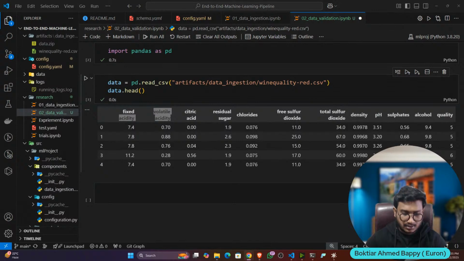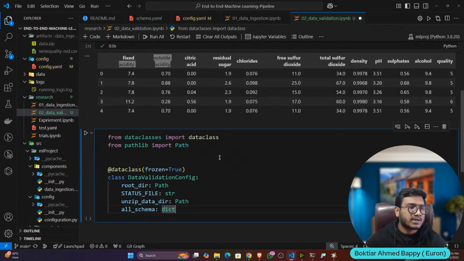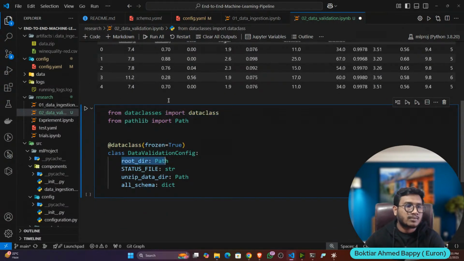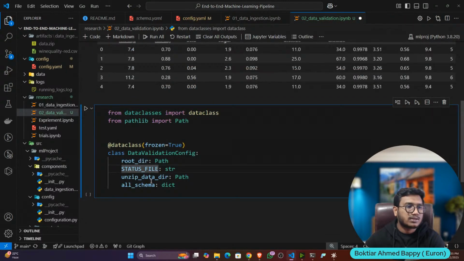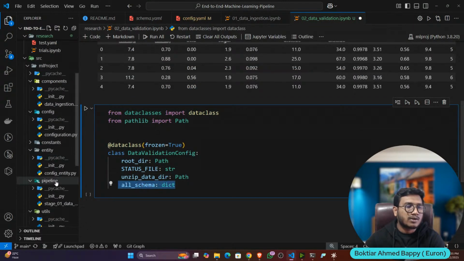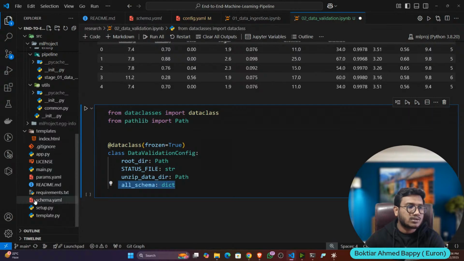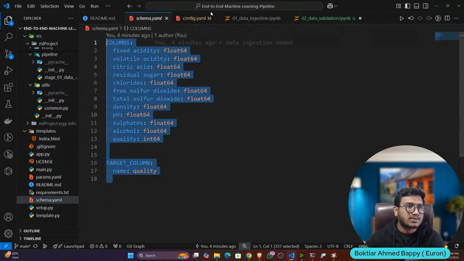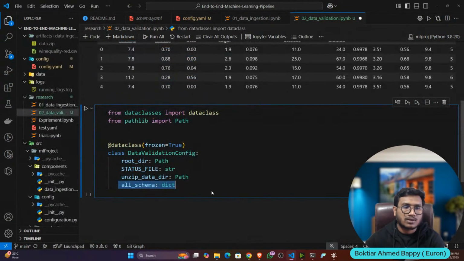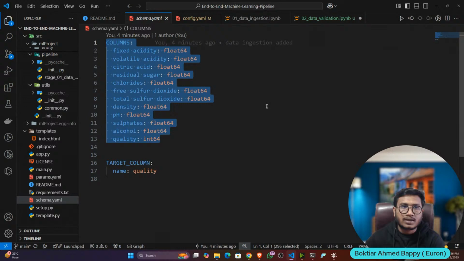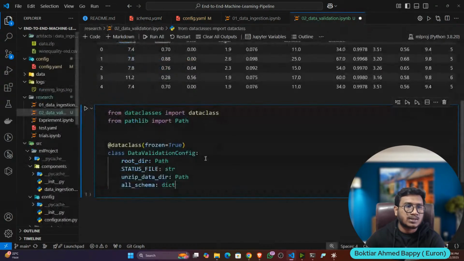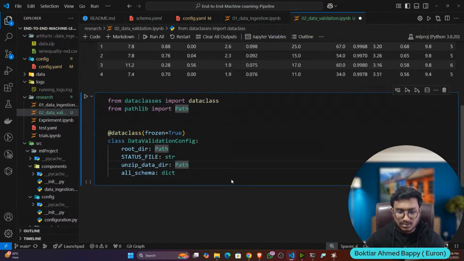So let's define the entity. Again, I've written a data class. Inside that, I'm defining these variables: root directory, status file, unzip, and all schema. Why all schema? Because I will load this schema file, and it will give me all the schema, which I will store here. You can see by default your YAML file will return the output as a dictionary. I think I already showed you in the trials, the dictionary representation. That's why it's a dictionary type variable. That's it. Now let me define it.